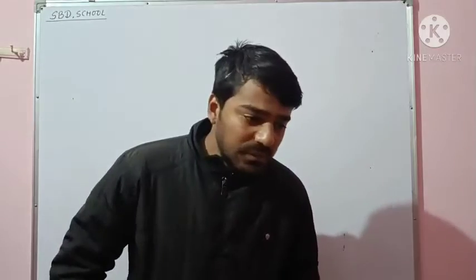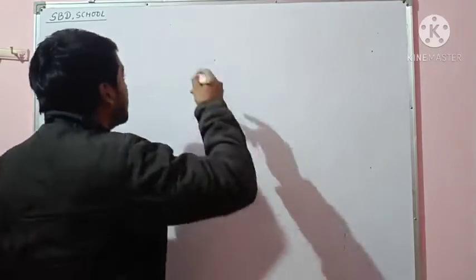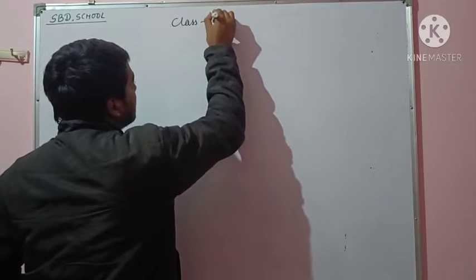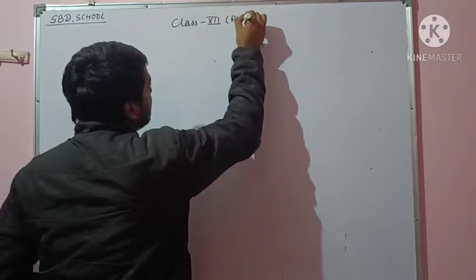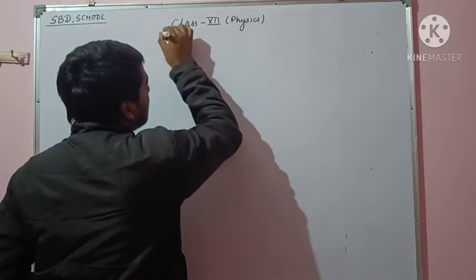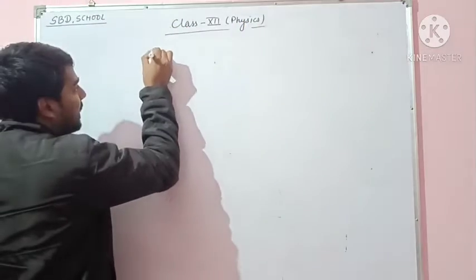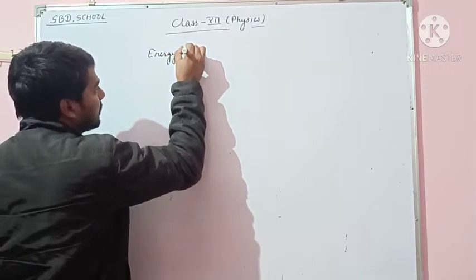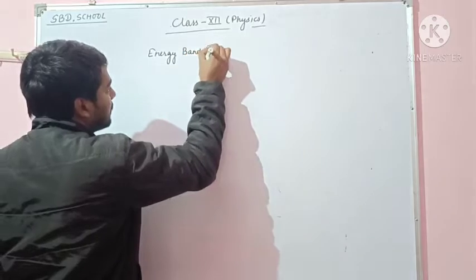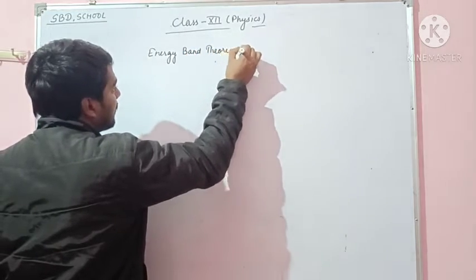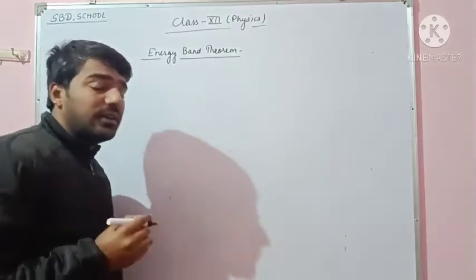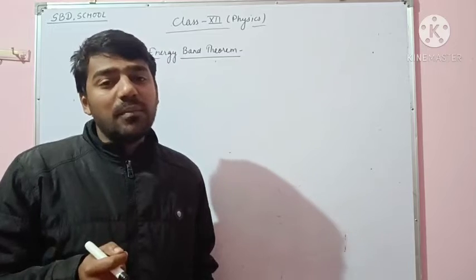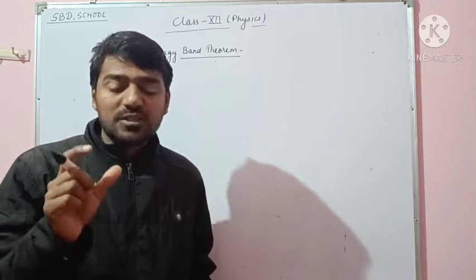What is the energy band theorem? In a matter, the energy of the matter is divided into small parts.